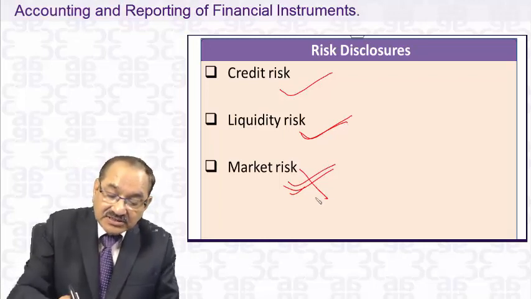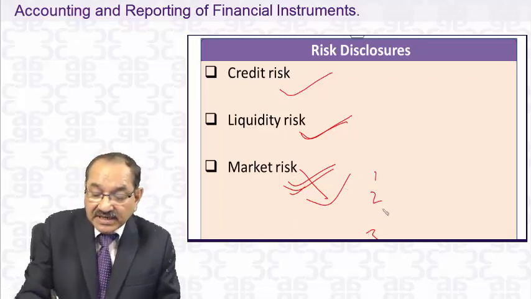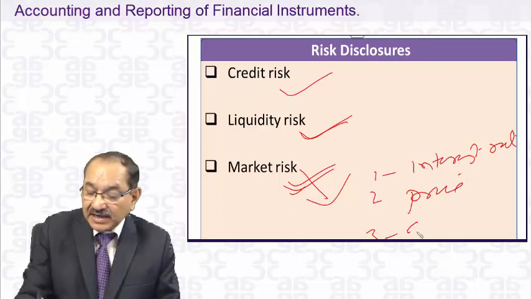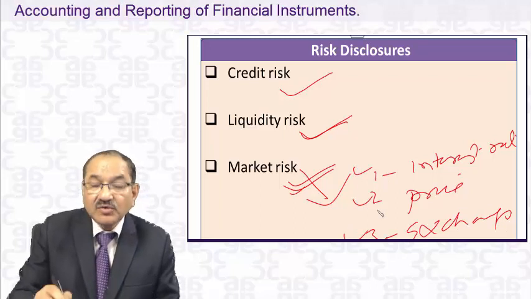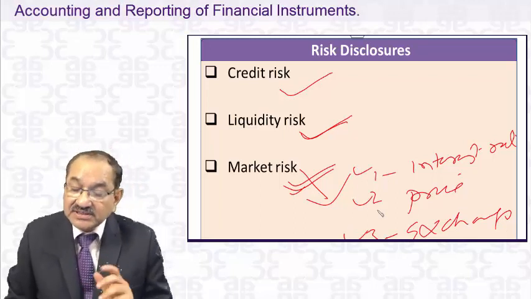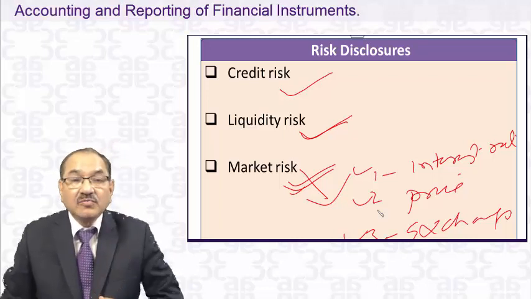In market risk, again, it has to be disclosed. Market risk basically consists of interest rate risk, price risk, and foreign exchange risk. These are the three market risks for which disclosure is required in the financial statements, along with how these risks are managed. Interest rates come down, go up.